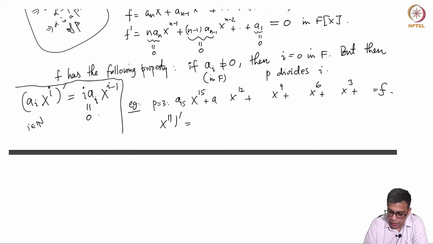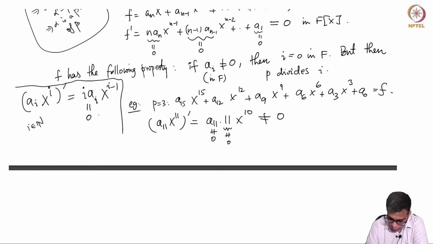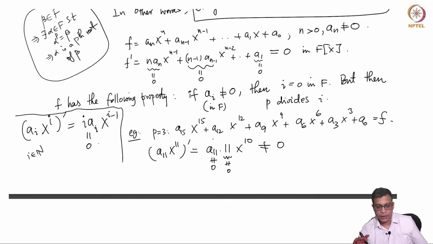So this is a15, this is a12, this is a9, this is a6, this is a3, and this is a0. Because if you have anything else, for example a11 times 11 times x power 10, this is not 0, because this is not 0, this is not 0. If that is not 0, then we have a contradiction. So only terms that exist in f are those whose degrees are multiples of p.